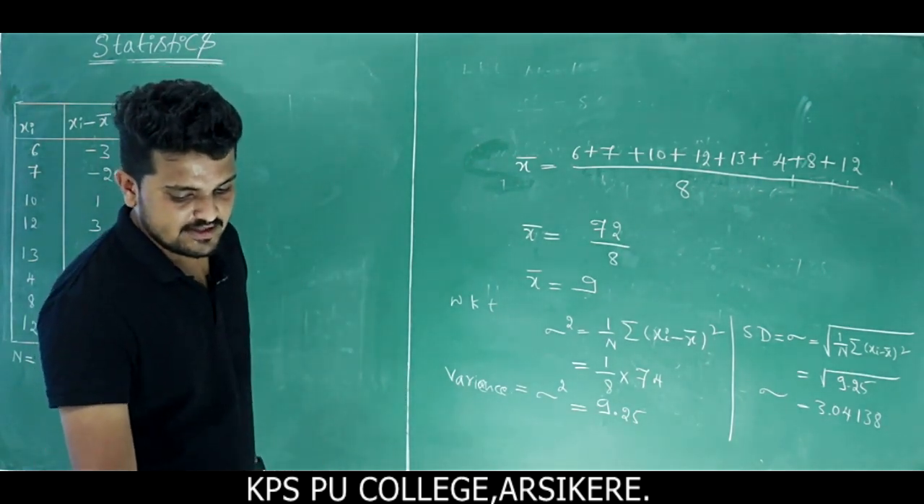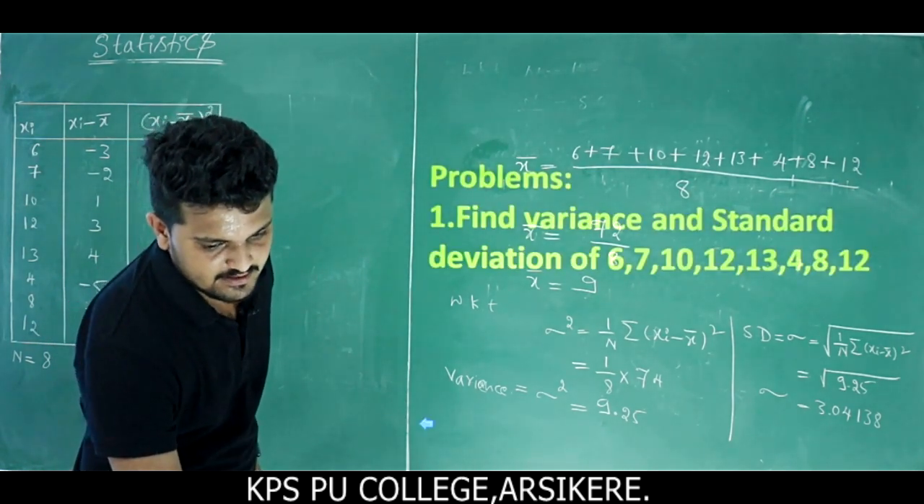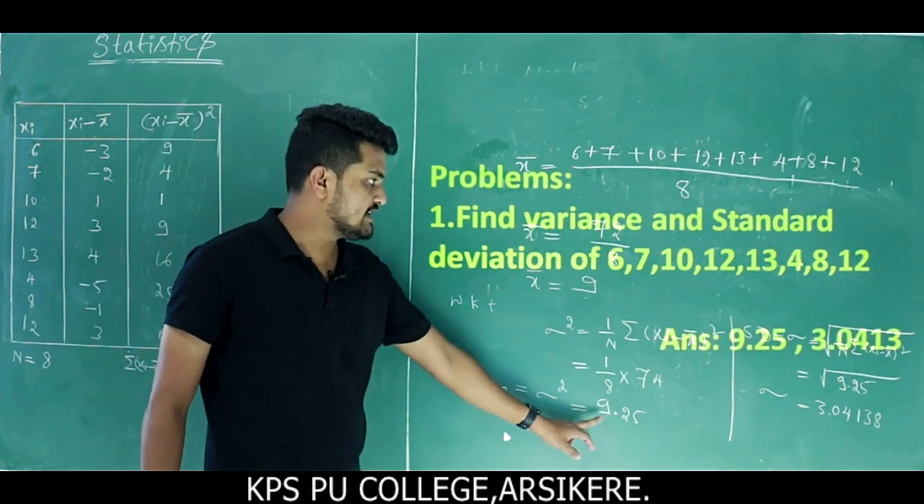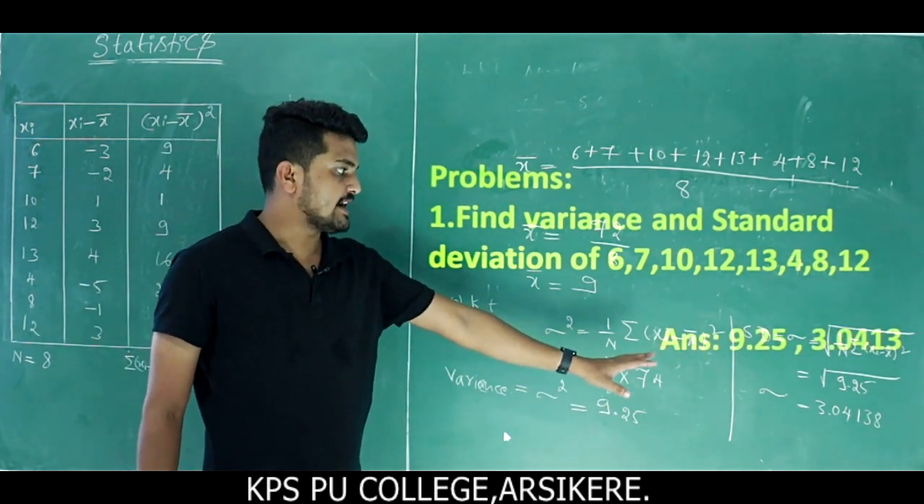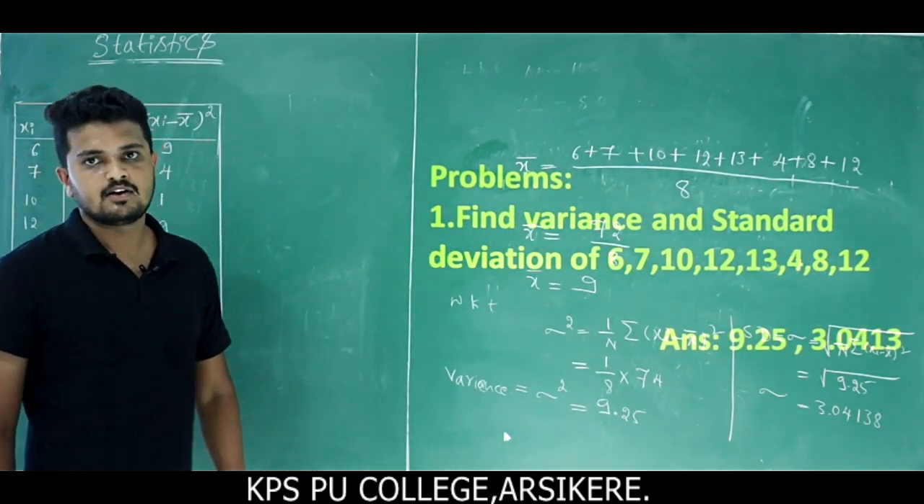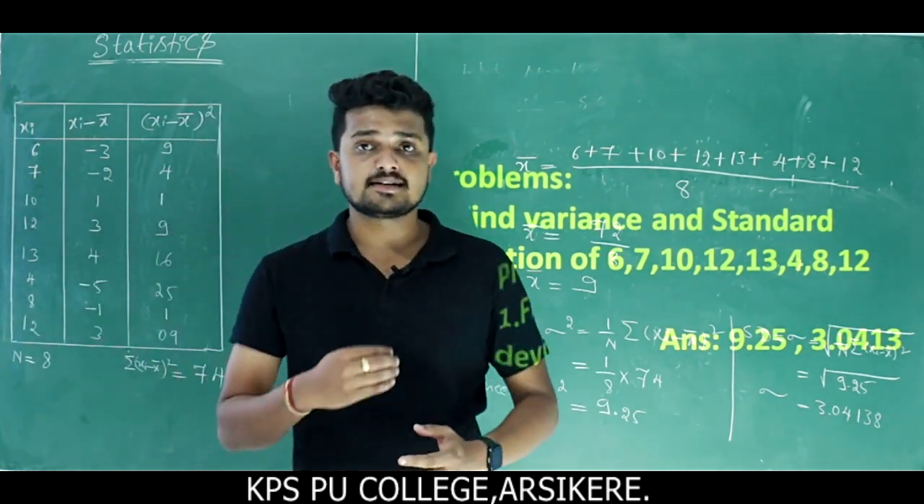Okay, once you check your answer, we get the answer: variance 9.25, then standard deviation 3.4138. Okay, so these are the problems related to variance and standard deviation.